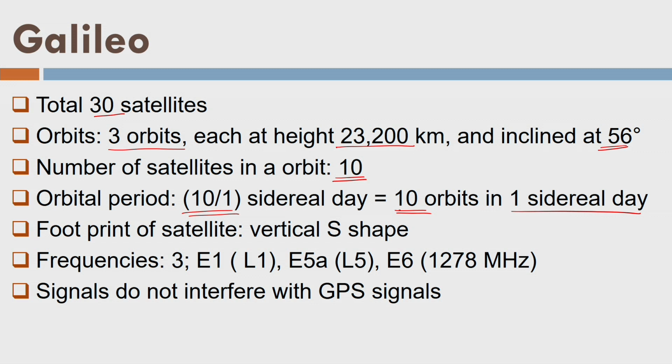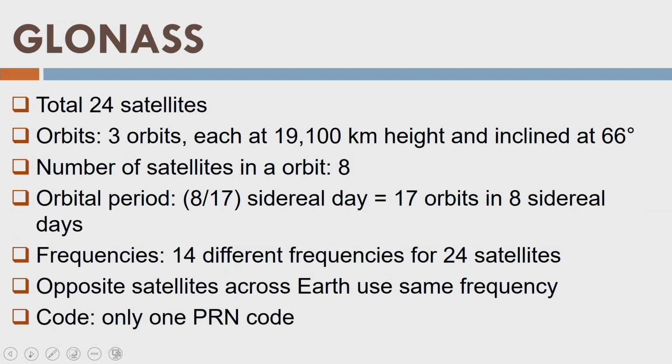Okay. So again, a vertical S shape will be created, and then they have 3 signals called E1, which is the same as L1. Again they have E5, which is the same as L5. Then they have E6, which is different here. Right. So they have 3 frequencies, and although these signals are on L1 and L5, they do not interfere with the GPS signals. Okay. So I am not drawing the vertical S path, which is similar to the GPS.